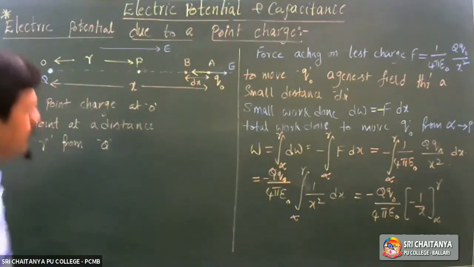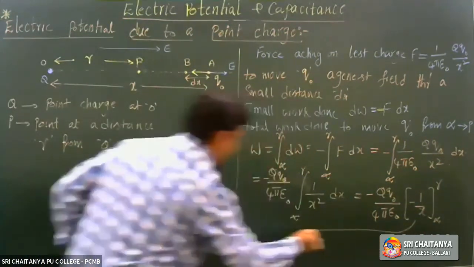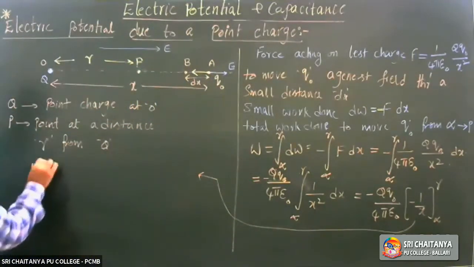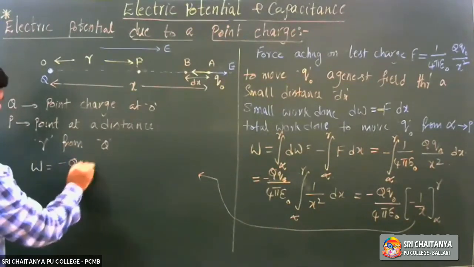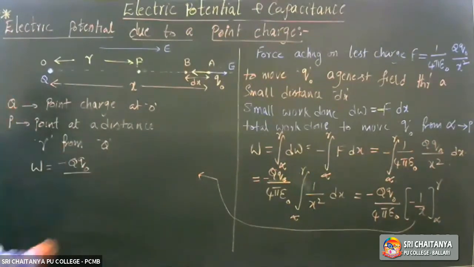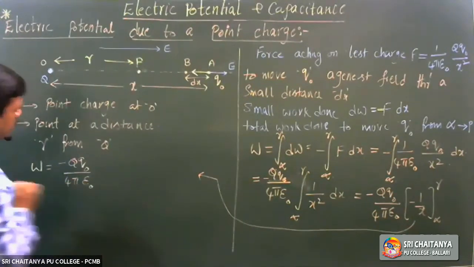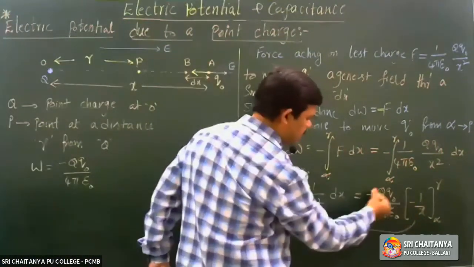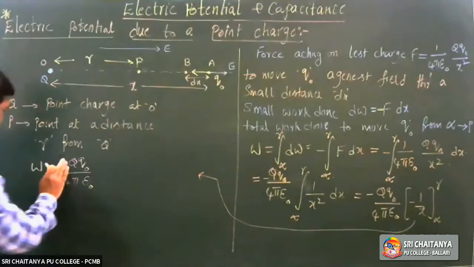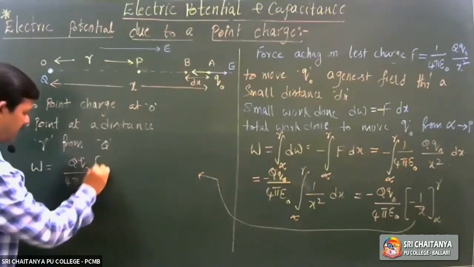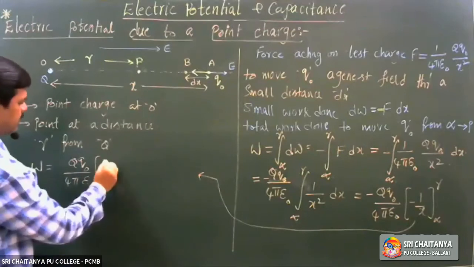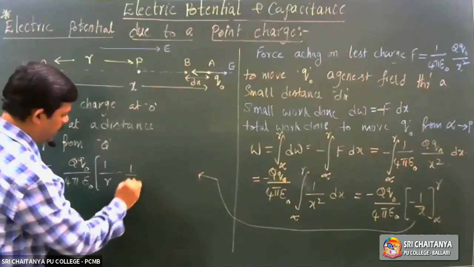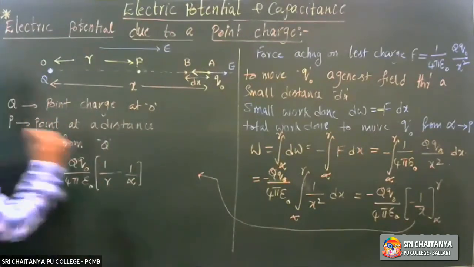See, from this step to here. Minus Q naught by 4 pi epsilon naught. Minus into minus, if this minus comes out, minus into minus is plus, so I remove this minus. Apply the limits inside. So inside, in place of x, upper limit minus lower limit, infinity. So what you got?